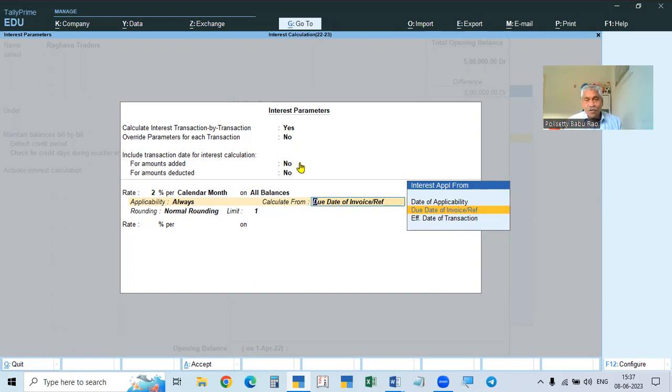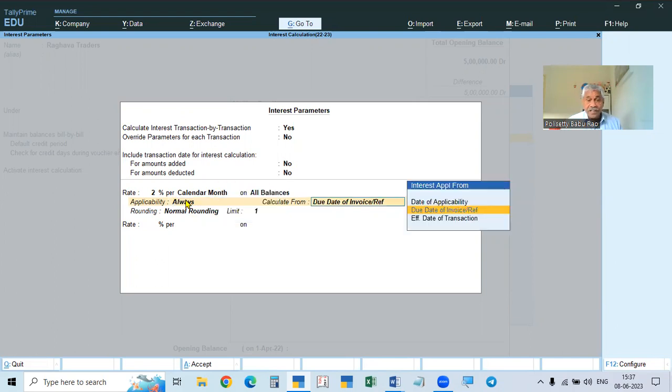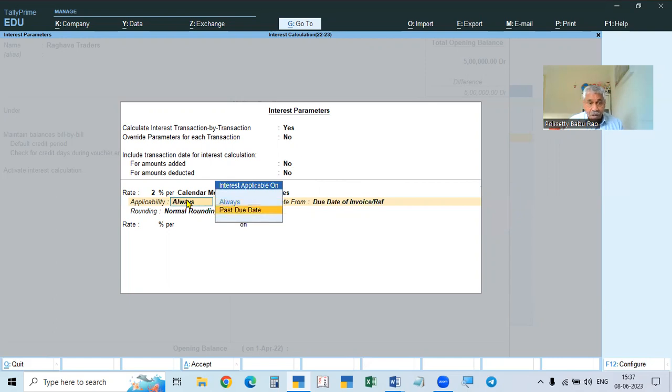But if you want to give the days here, then it is not always taken from the other settings; it is applicable from here. That is why we have to give the number of days. Always means as per the other settings, but if you want to give it here, we have to give past the due date by so many days.